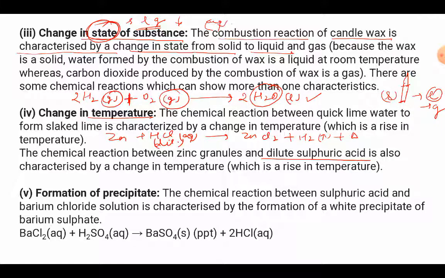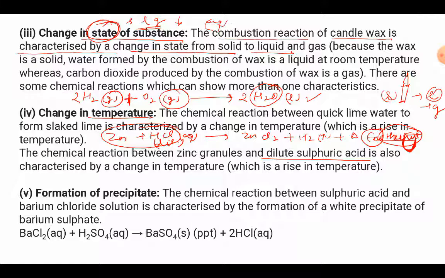But when the reaction takes place, if we touch the container in which the reactants are reacting from the sides, the reaction container will be very hot at that time. So this is a case where heat is released, and such reactions where energy is released in the form of heat are called exothermic reactions, right? So this is an example of an exothermic reaction. Exo means release and thermal means heat. So release of heat in a reaction.